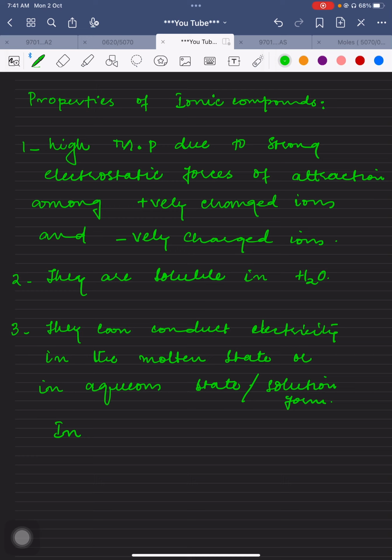But in the molten state or in solution form, the lattice of the ionic structure is broken and ions are free to move. That's why an ionic compound can conduct electricity both in the molten state and in the aqueous solution.